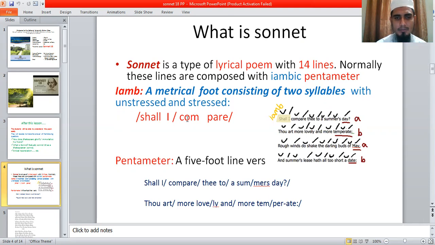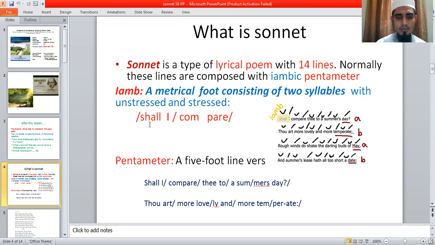It is called a foot. It is a measurement of the line of the poem. If you measure the line of the poem, then this is called a foot or meter. So an iamb means a metrical foot consisting of two syllables. What is a syllable? A syllable means a sound with one pause, one step of our tongue. So it is called a syllable, with unstressed and stressed.